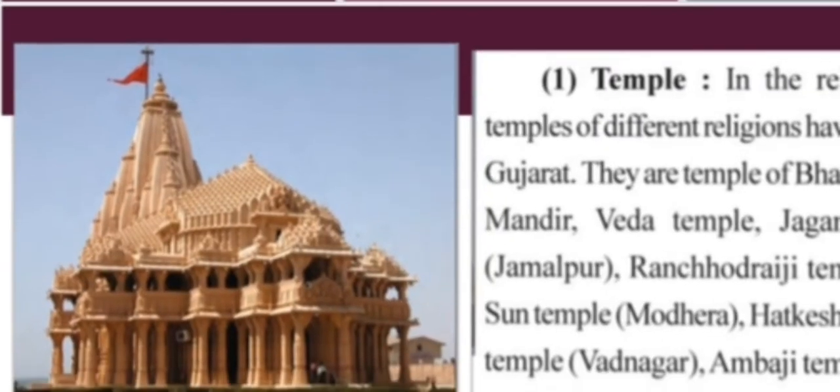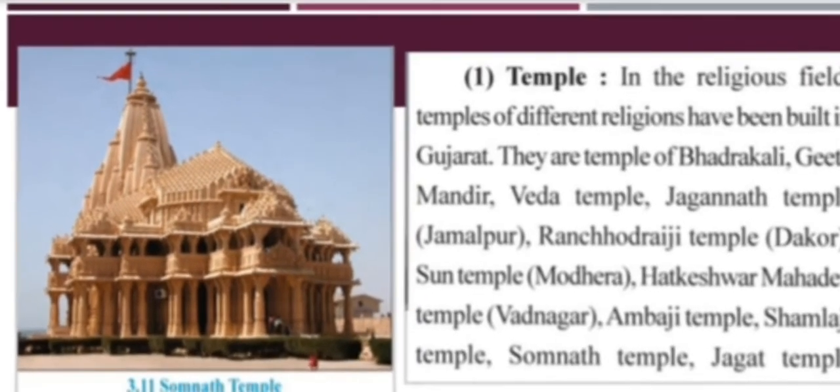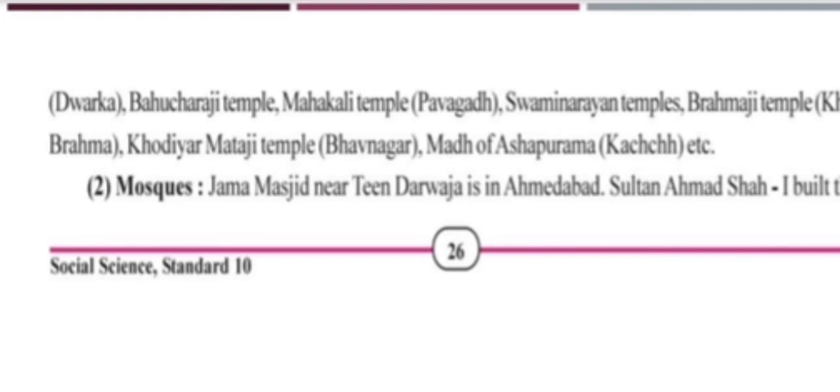If we talk about the temples in Gujarat, there are the temples of Bhadrakali, Gita Mandir, Veda Temple, Jagannath Temple, Ranchhodji Temple which is in Dakor, Sun Temple of Modhera, Hatkeshwar Mahadev Temple which is in Vadnagar, Ambaji Temple, Shamlaji Temple, Somnath Temple, Jagat Temple which is in Dwarka, Bahucharji Temple, and Mahakali Temple. These are all the names in architecture of Gujarat.